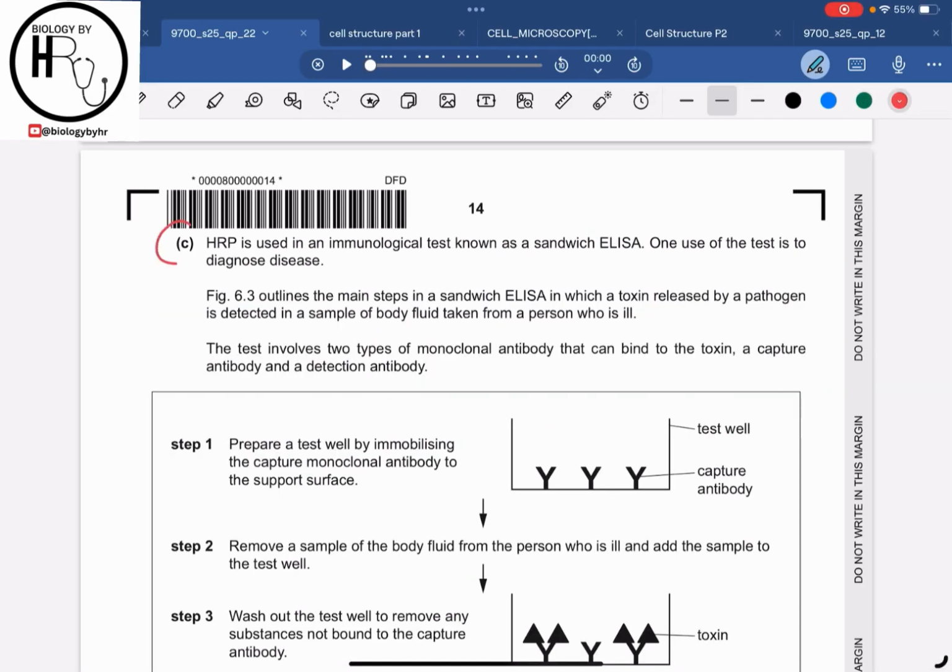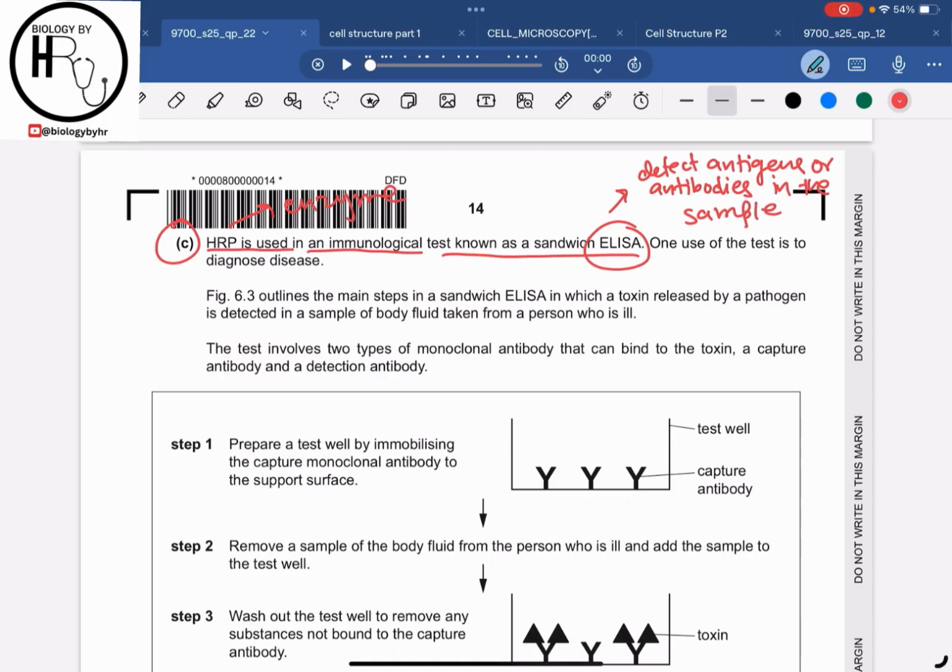Now part C says that the HRP, which was the enzyme, right? HRP, which was the enzyme, is used in an immunological test known as the sandwich ELISA. So what is ELISA? ELISA is a biochemical technique which is used to detect antigens or antibodies in the sample. And what is the full form of ELISA?